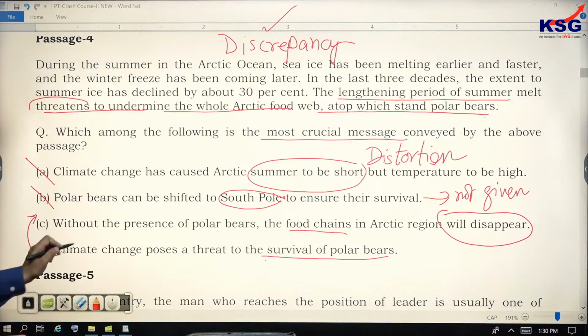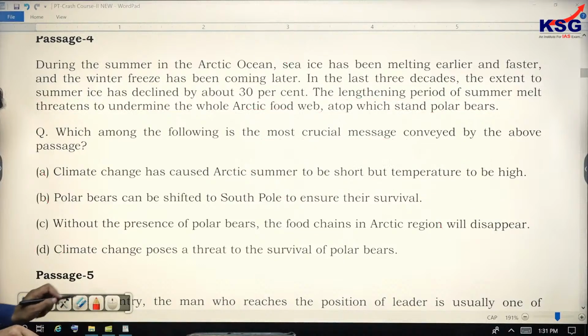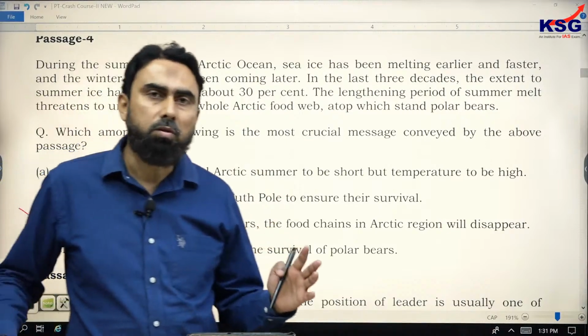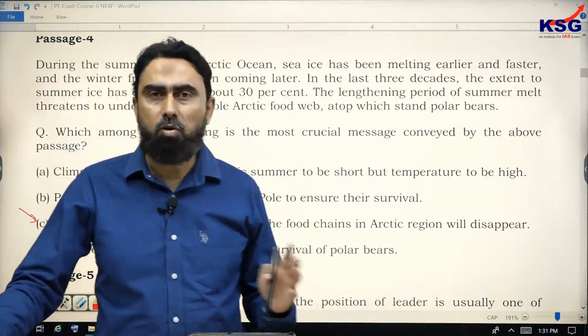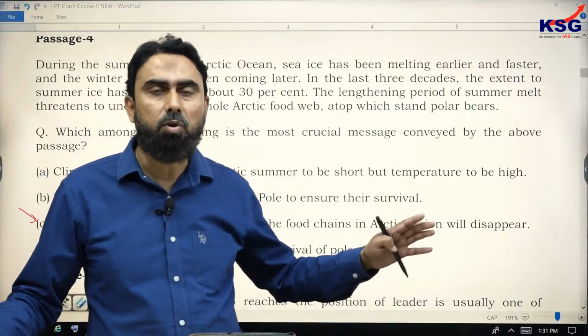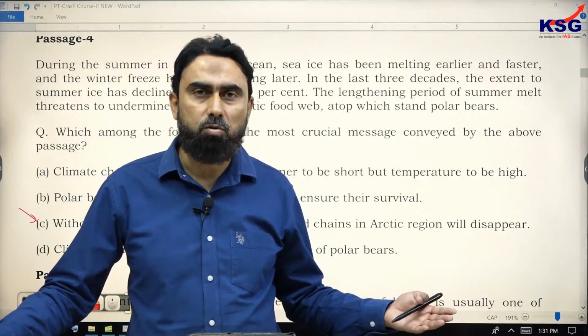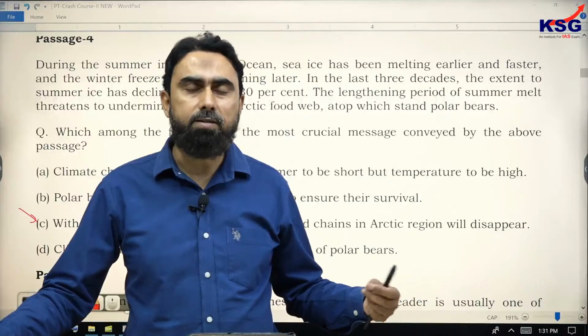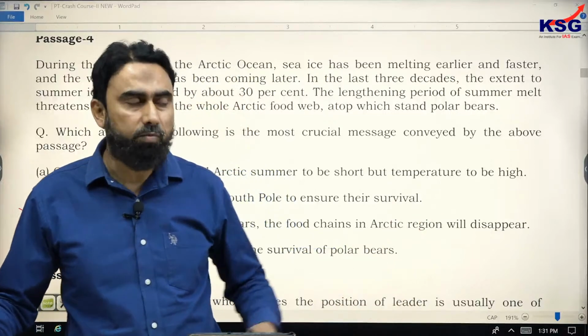So we know D option. So remember, the takeaway from this passage is that the passage was simple. You notice the distortion. You notice that something that the author did not say, and then you came to C option where author has said something, however not to this extent. So there was some exaggeration there, the whole food chain will disappear.